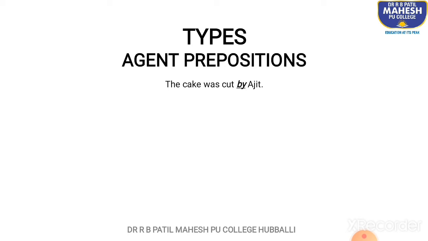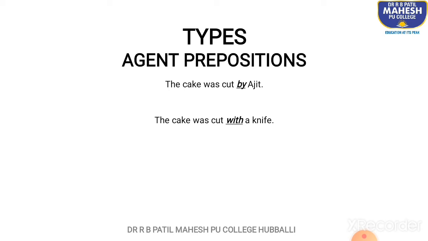By is the preposition, as you can make out from here. It was cut by Ajit, Ajit being the doer. So by is an agent preposition here. The cake was cut with a knife. Now, when we use with, we are talking about an instrument with which the cake was cut.